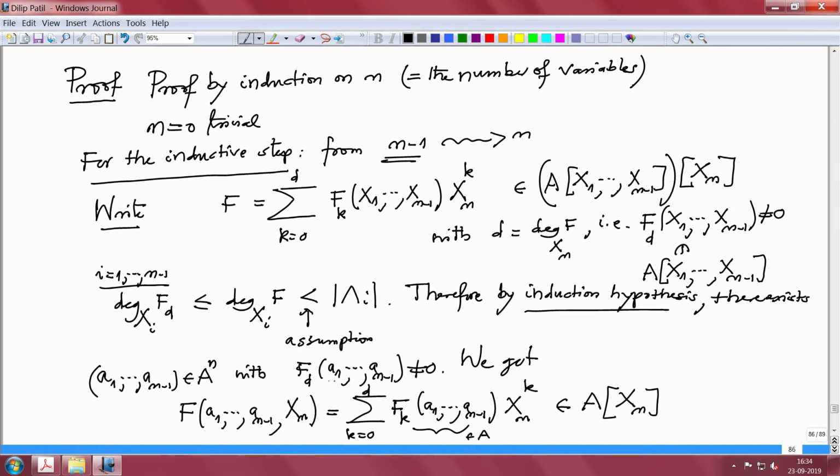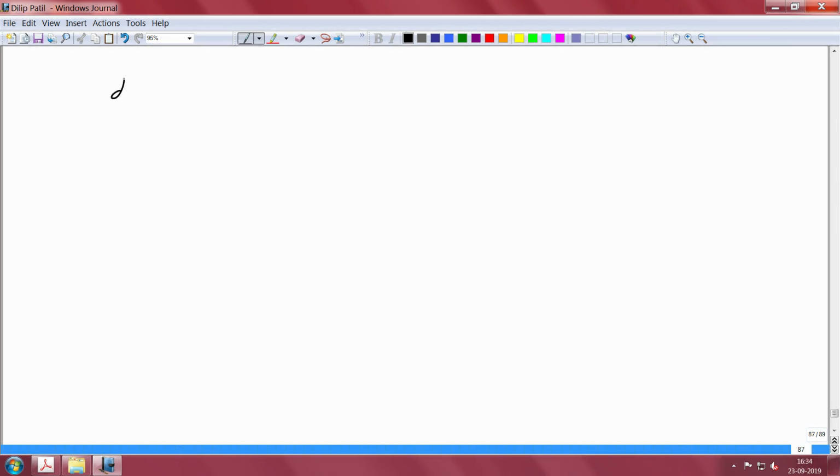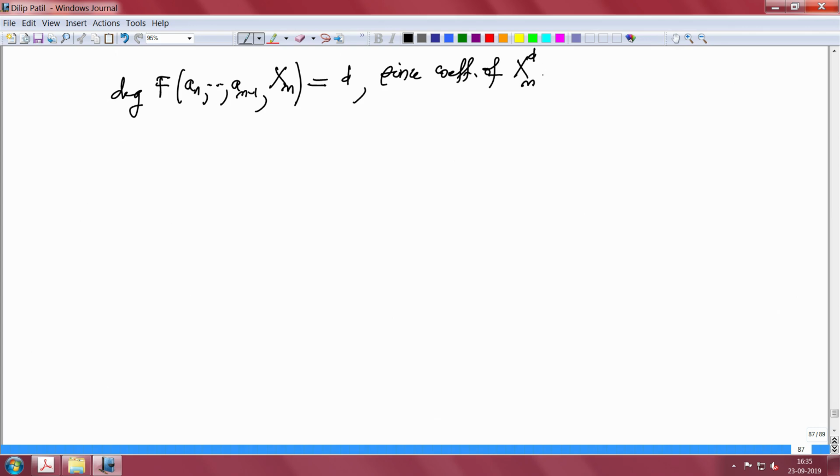Therefore, the degree of f of a1 to a_{n-1} comma x_n is still equal to d, since the coefficient of x_n to the power d is F_d of a1 to a_{n-1}, which is non-zero, as we have noted.